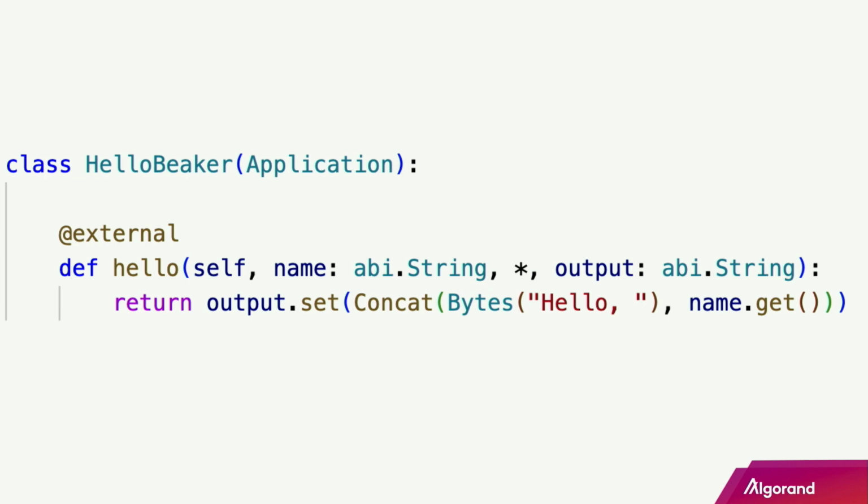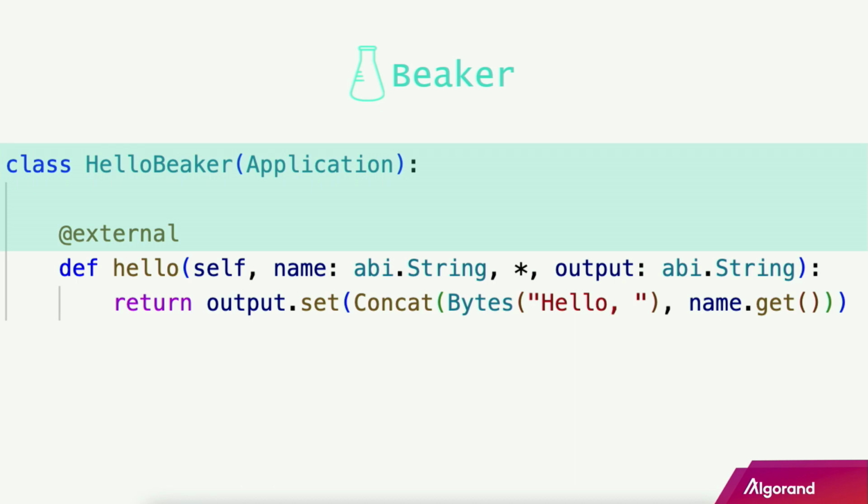Now, I want to highlight the part where Beaker is coming in. So that part right there is what Beaker is doing. Without Beaker, your code wouldn't look like a Python class. It would have to create this thing called a Router class, and you'd have to route all of your application calls into your method. It's complex, I promise you. Well, Beaker abstracts that away for you. And you can just write a smart contract like a Python class with Beaker.